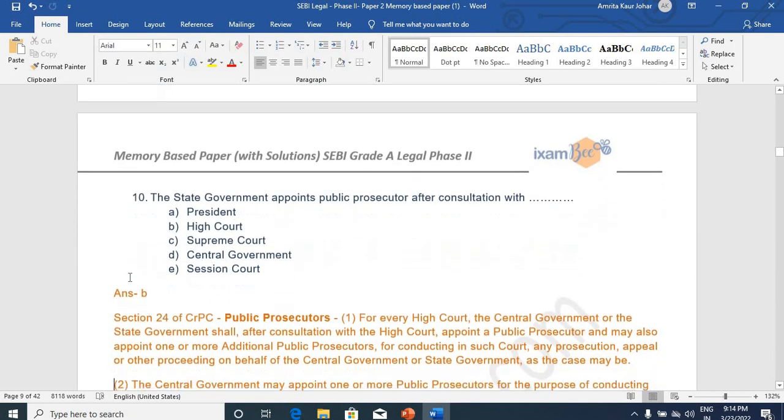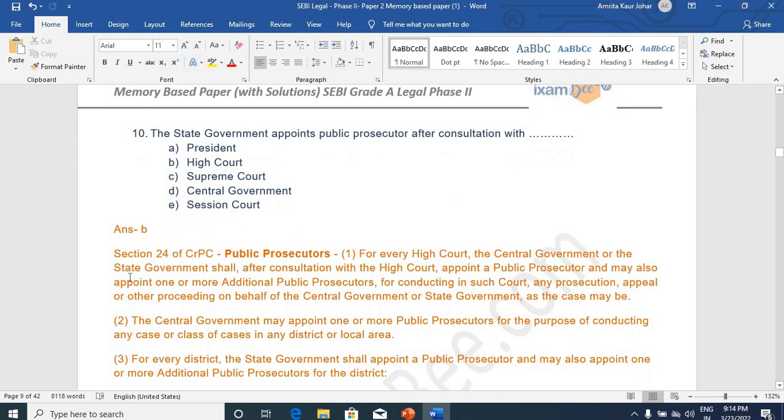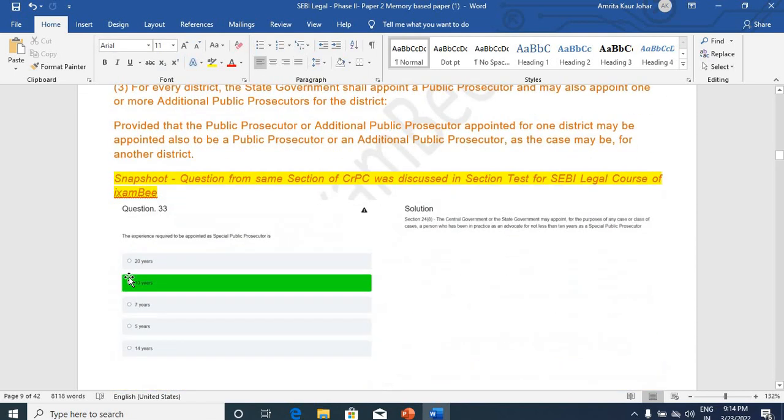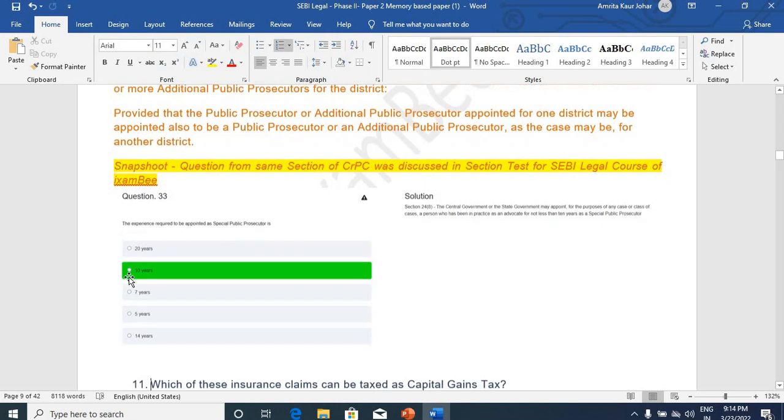10th question: the State Government appoints a public prosecutor after consultation with whom? Public prosecutors are appointed in consultation with whom? B, High Court. Very easy question. CrPC Section 24 covers this part of public prosecutors, and a similar question relating to special public prosecutors was found in our content for the section test for ixamBee.